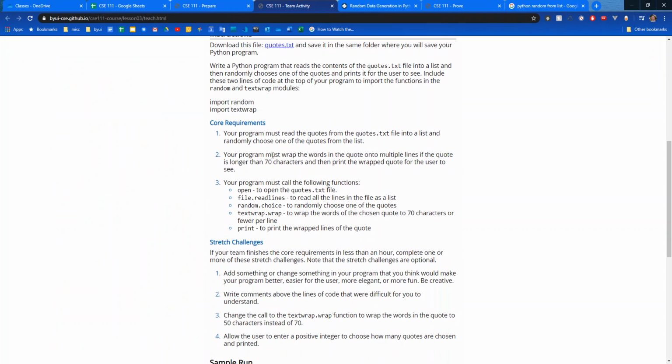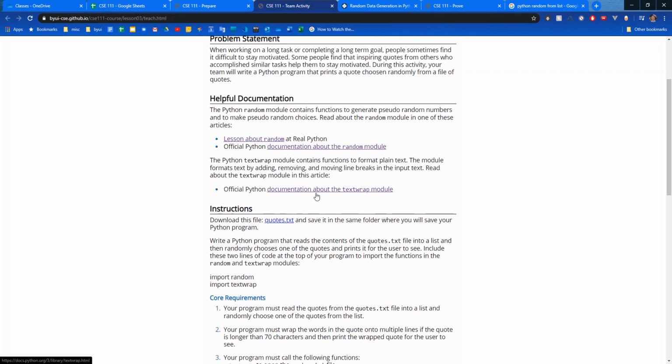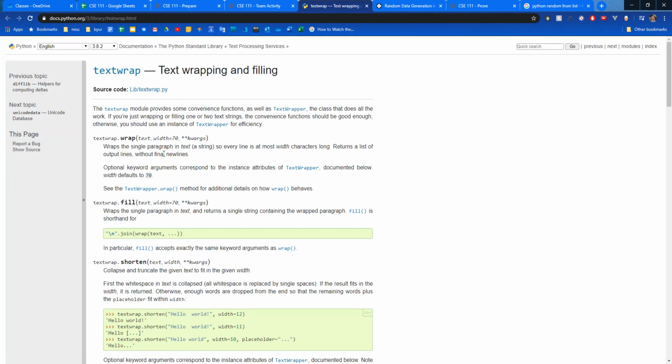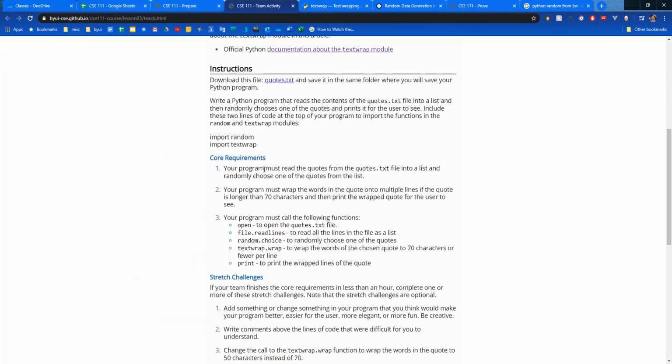Once you pick a random one, then you must wrap the words in the quote onto multiple lines if it's greater than 70 characters. There is a link right here about the textwrap module. And look at this, we got our parentheses right here, textwrap.wrap. This is a function call, and you're basically going to use two parameters. You're going to use whatever text you're passing, in this case a quote, and the width. So you will have to use these imports at the top to be able to use the random module and those functions associated with it, and the textwrap.wrap as well.